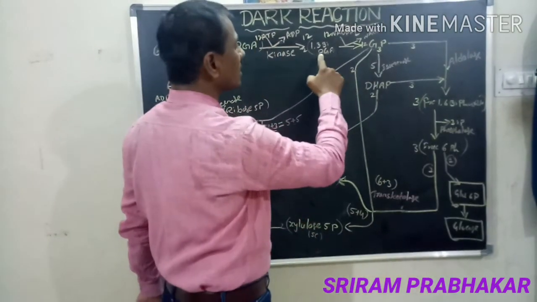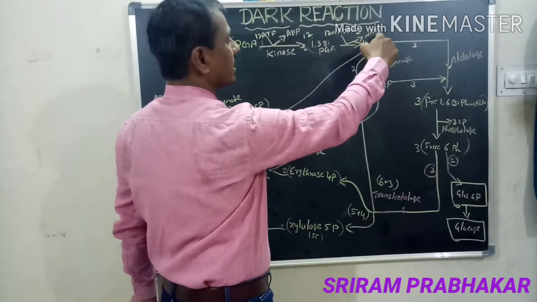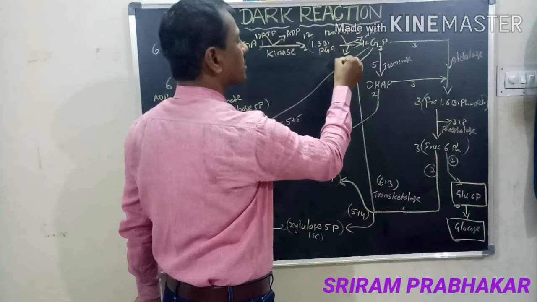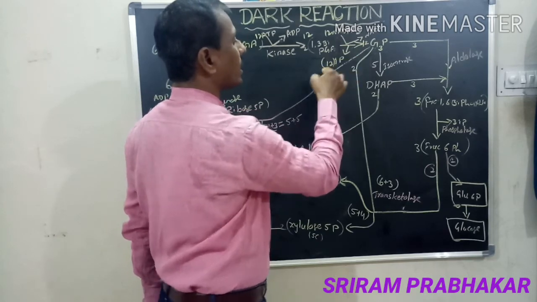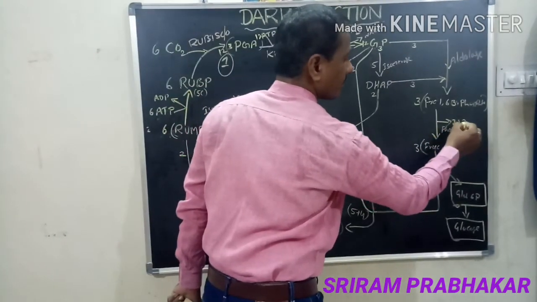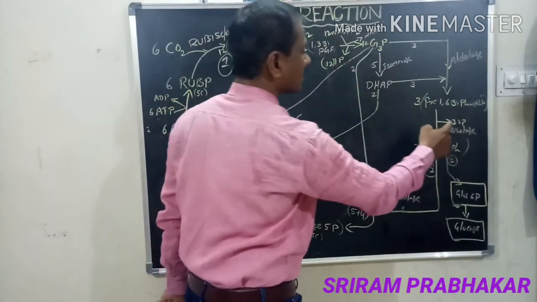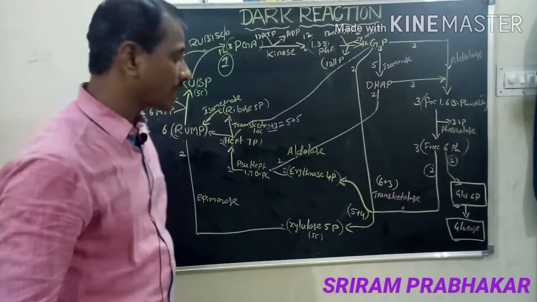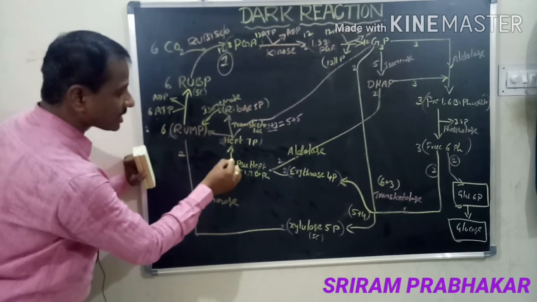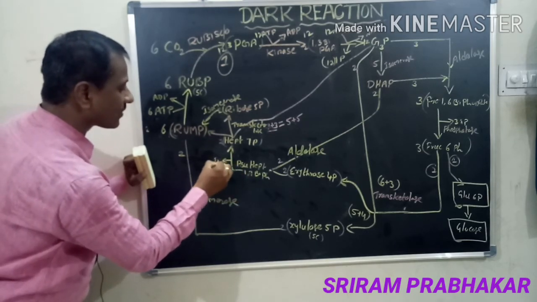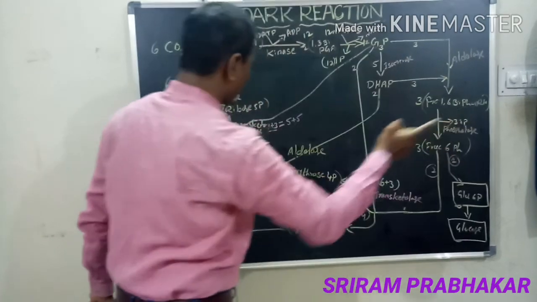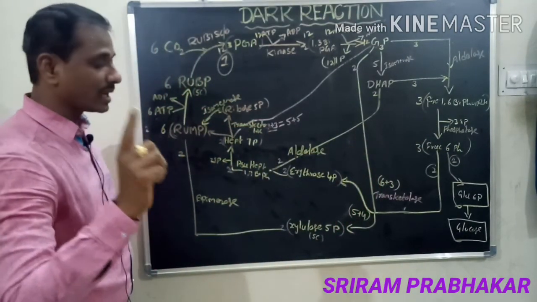See here, bisphosphoglyceric acid is reduced, it gives the G3P, and here inorganic phosphates are released. How many? 12 molecules here. 12 here, 3 here, inorganic phosphate. 12 plus 3, 15. And here 1,7 bisphosphate releases 2 molecules of inorganic phosphate. How many? 12 plus 3, 15 plus 2, 17.